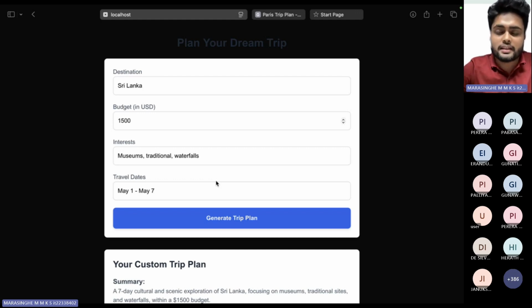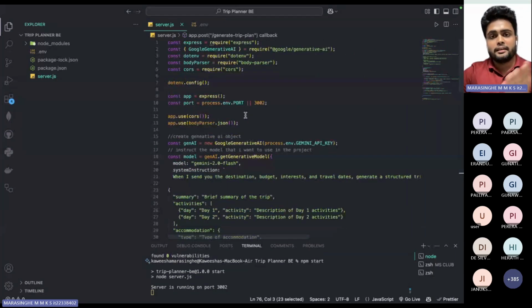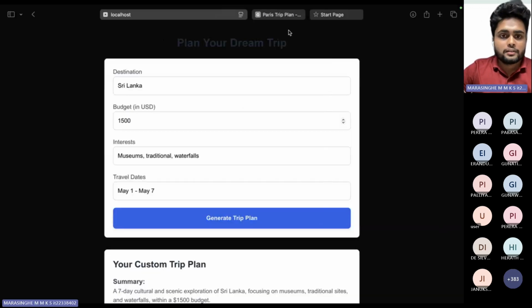You can make chatbots, recommendation applications, anything. This is a simple way you can do that. So this is how you can simply add the Gemini API to your application. I will share this code and the README file with you, with details on how to get the Gemini API key. So yeah, that's it.